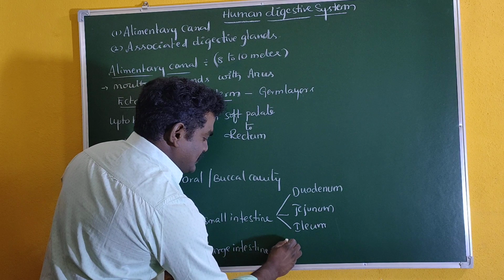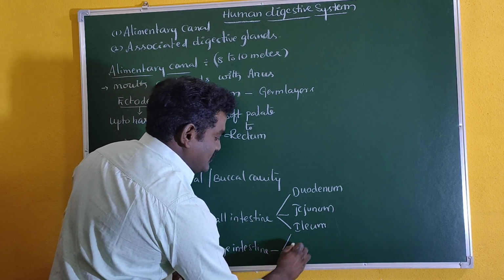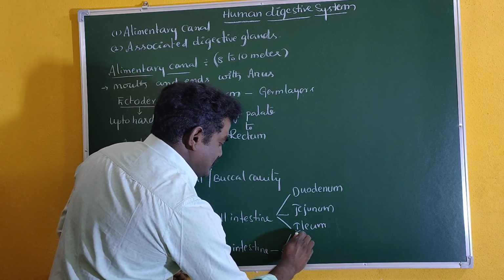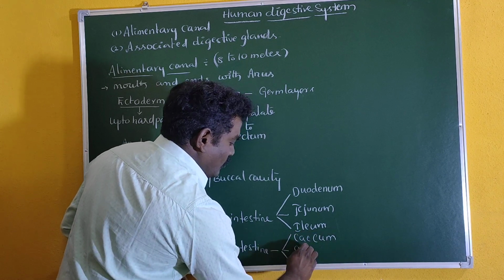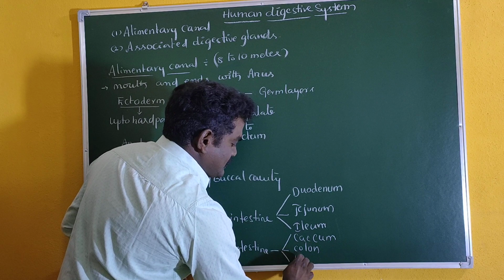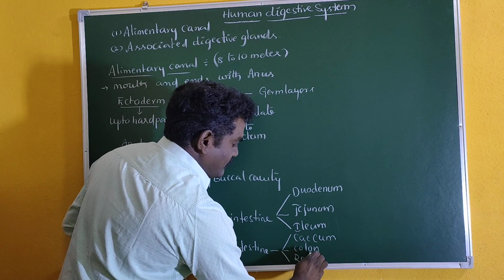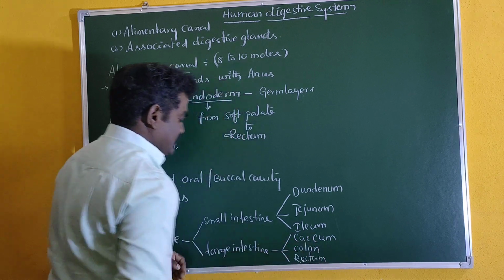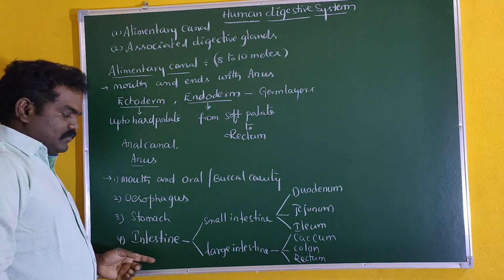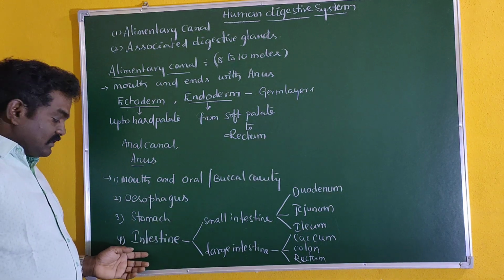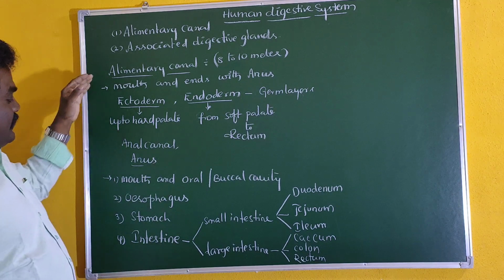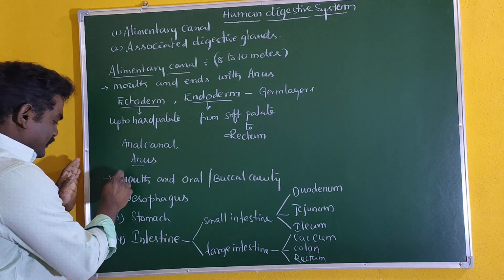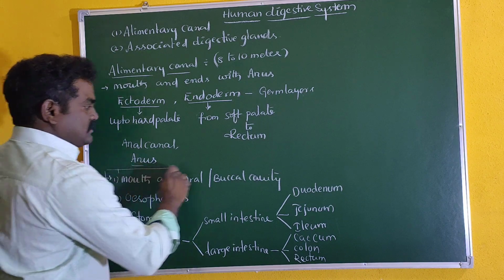And in the large intestine also we find three more parts: cecum, colon, and lastly rectum. All these are parts of the small and large intestines, which come under one common part called the intestine.